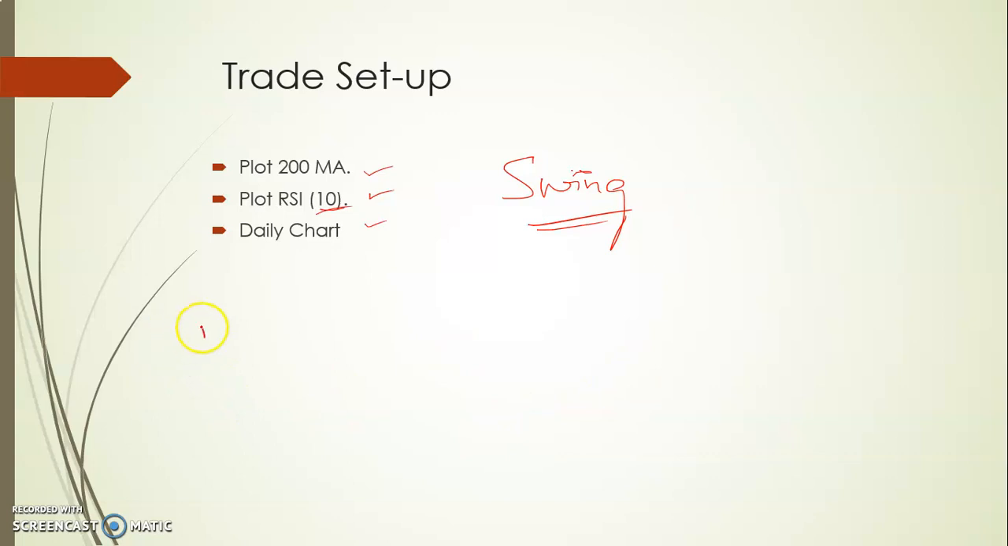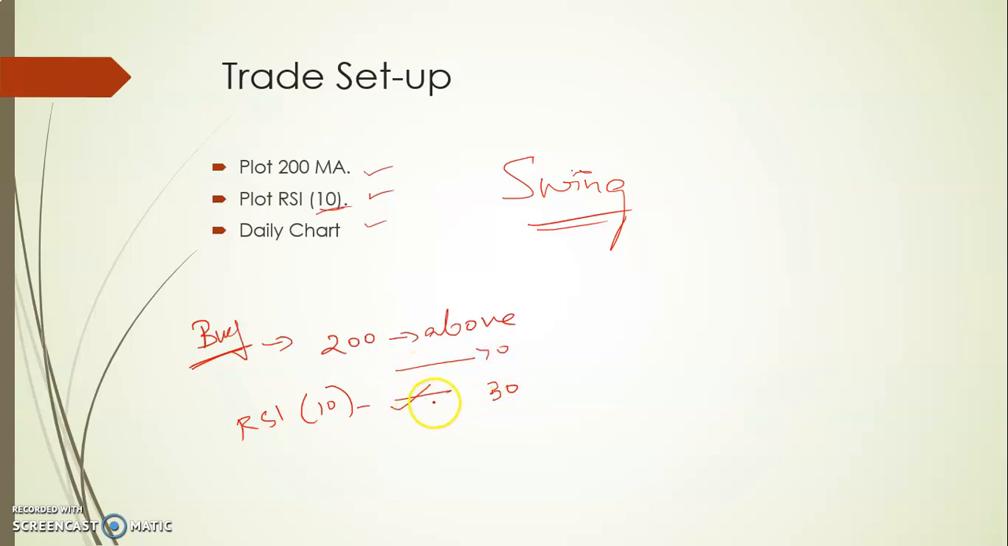For buy, look for the stocks which are above the 200 moving average and then see the RSI value. If it crosses above 30 from the downside, this is 30, this is 70, just buy whenever it crosses the 30 here and then somewhere here. Buy here and then sell when it reaches 70. So buy here and then sell here.